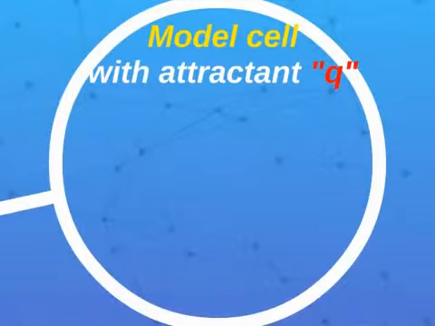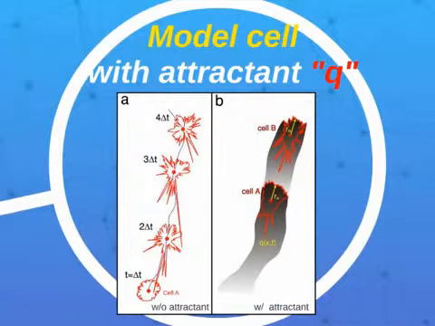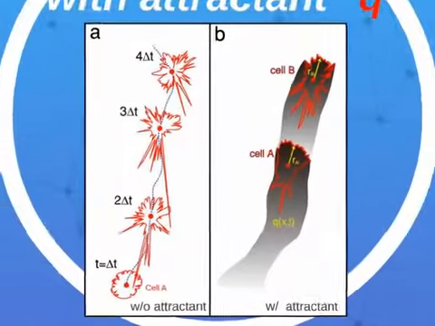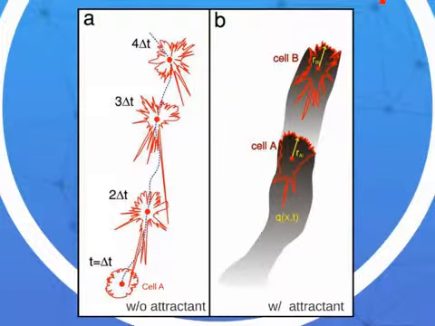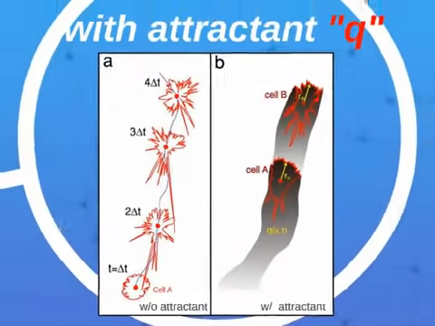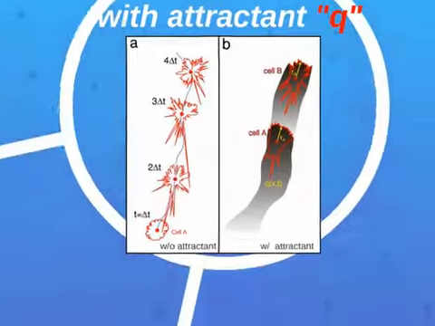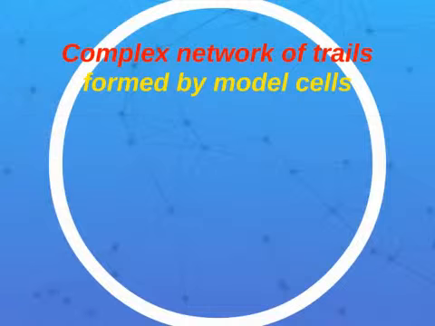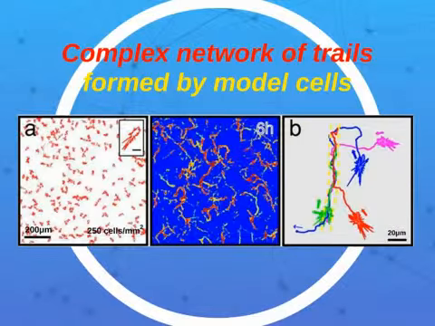Based on these findings, we built a mathematical model of the cell population and could reproduce many key features of the observed trail patterns. Freely crawling model cells have a directional persistence with a zigzag turning preference, much like the microglia. And the model cells are assumed to lay down an attractant that is not diffusing but slowly decomposing in time. The observed patterns are well reproduced by populations of model cells interacting with each other. The right-hand side shows a close-up view of a few cells recognizing each other's trails.